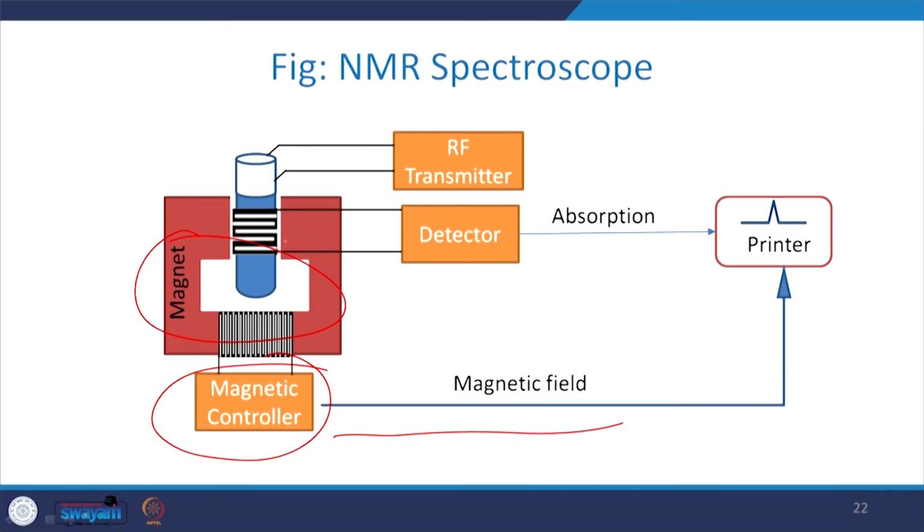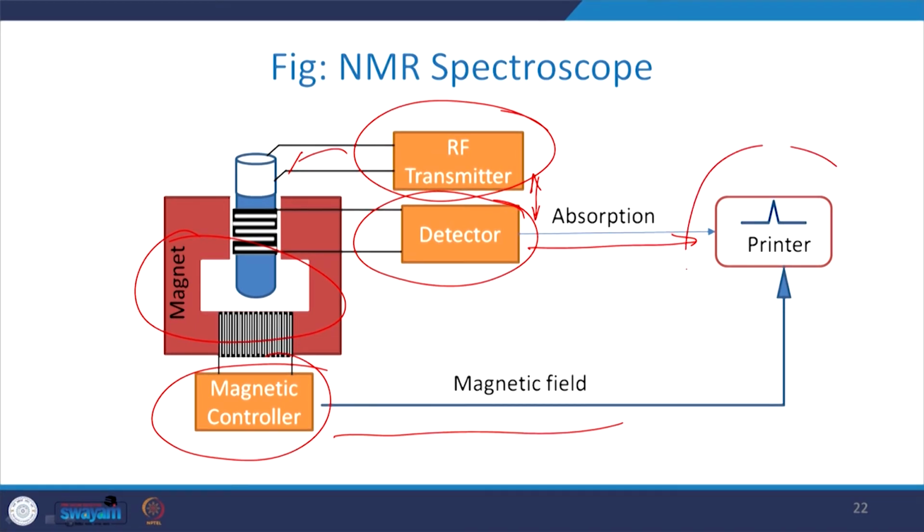Here one detector detects the changes occurring in the polymeric sample, which with the help of absorption phenomena, it analyzes and gives you the information. Here one radio frequency transmitter is there, and all the information you can have through the printer. So, it is a very small sketch for the NMR spectroscopy.